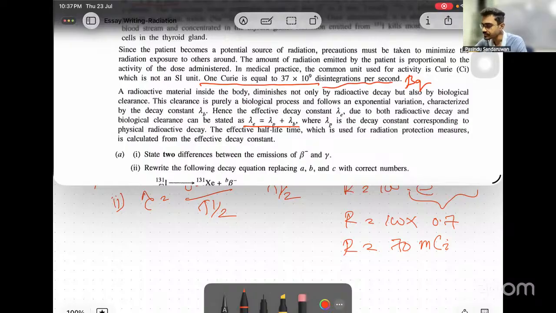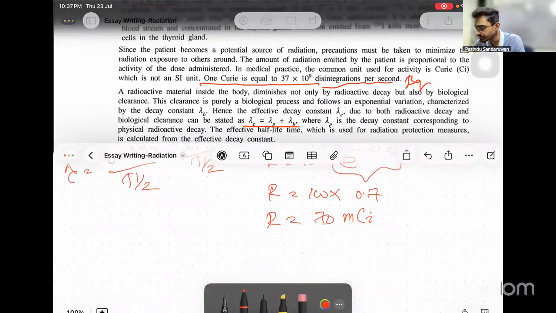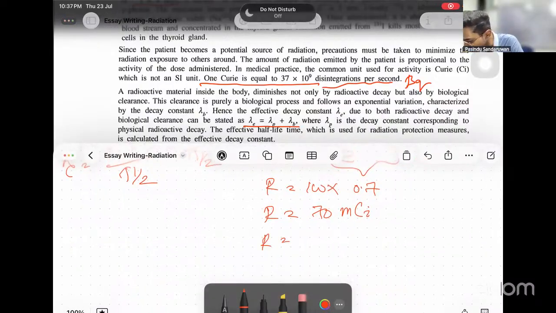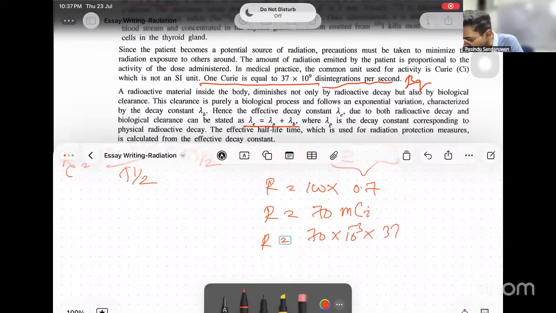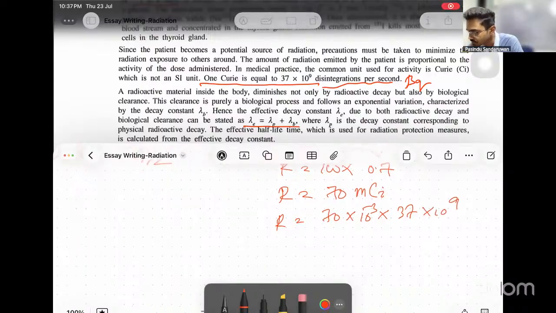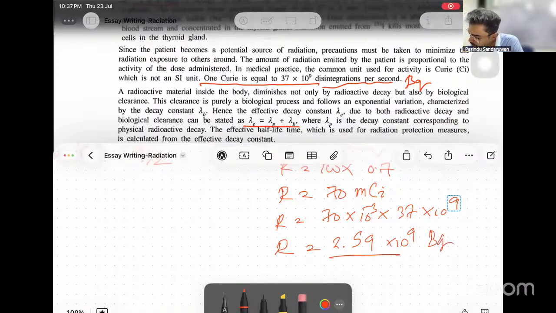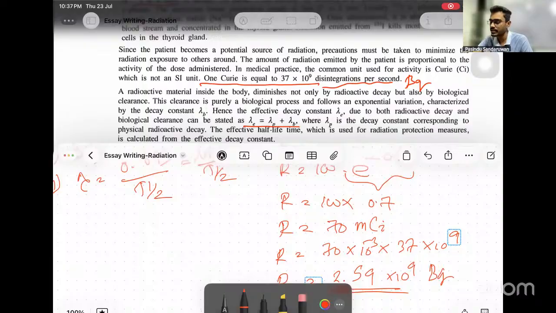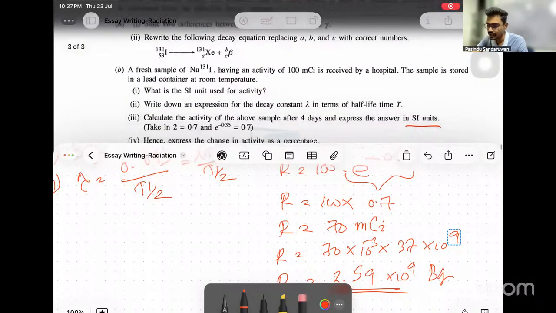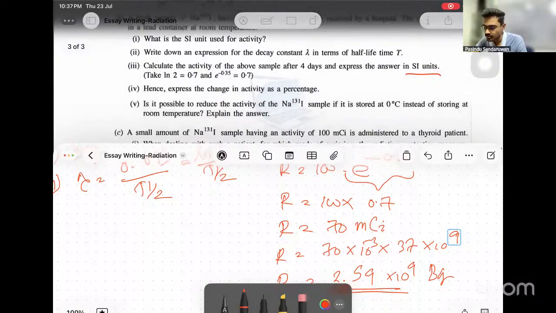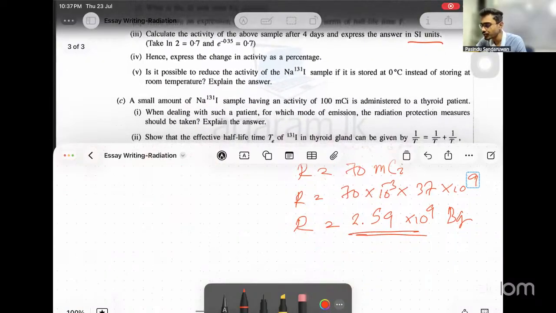1 curie again. Then here I have this much of curies, milli. R equals 70 milli, 10 to the power 3, over 37 10 to the power 9. So that is 2.59 10 to the power 9 becquerels. Conversion is also given. Okay, 3 is done.